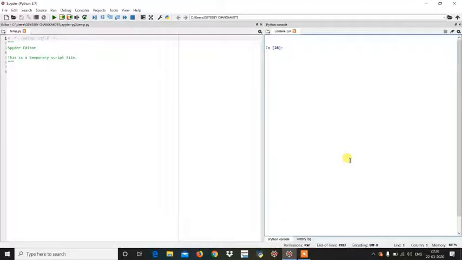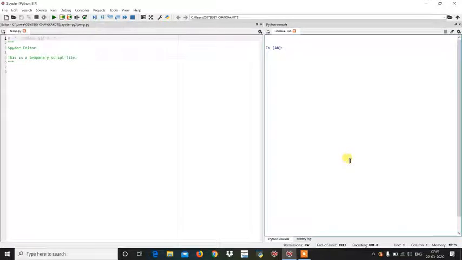Hello everyone. So we have learned that NumPy arrays support vectorized operations. That is, you can apply functions to the elements in the NumPy array. But it is not supported in the case of a Python list. So let us see it practically.